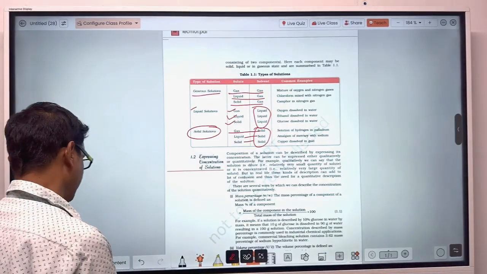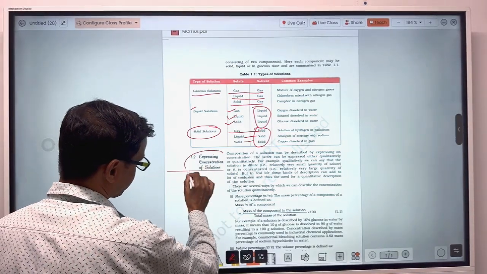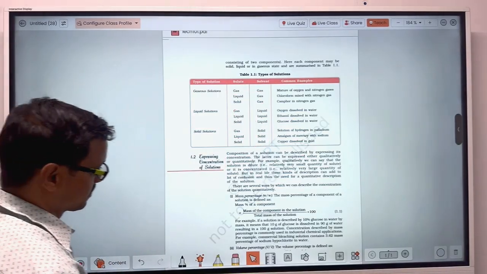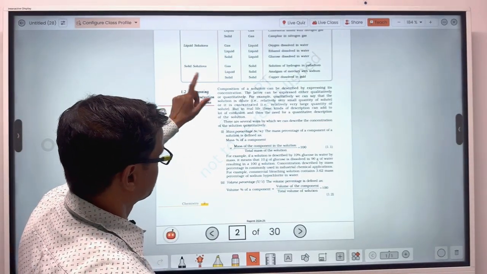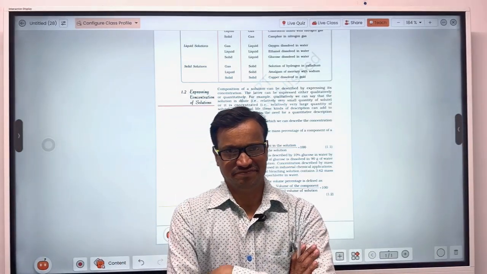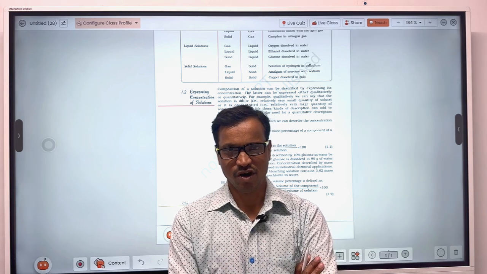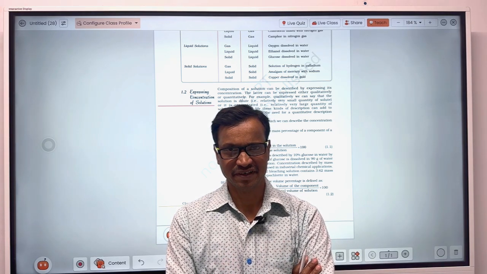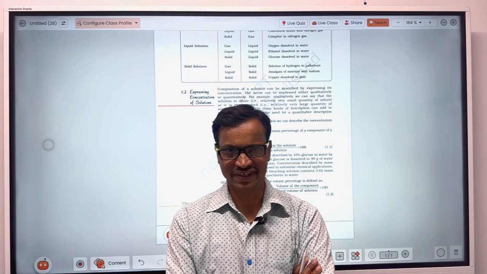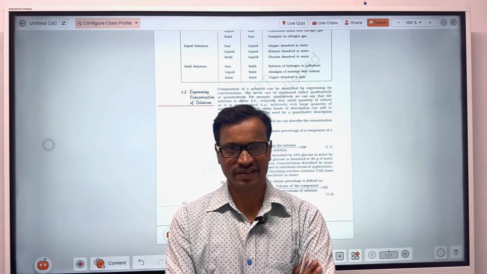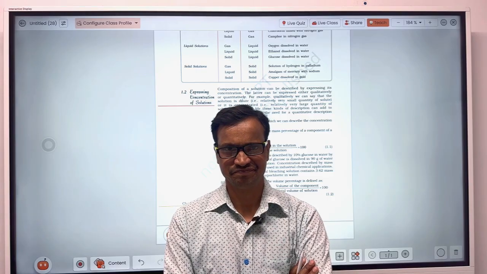Now questions start asking from expressing concentration of solution. From here, questions ask, what is the meaning of concentration? Concentration means how much amount of solute will dissolve in a given amount of solvent. How much amount of solute can dissolve in a solvent, that is concentration.